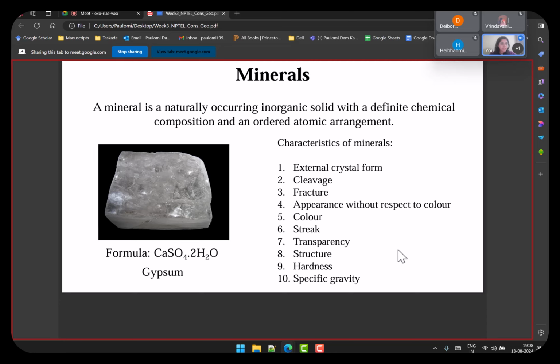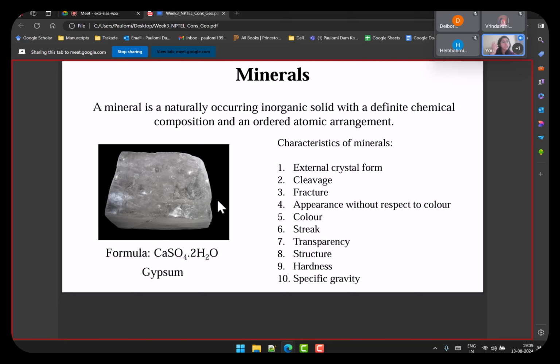A mineral is a naturally occurring inorganic solid. It's inorganic, it doesn't have any organic compound, it's all made up of chemicals. And it's a solid, not in the form of any water or gaseous component. It has a chemical composition which is very definite. For example, here in the image you see CaSO4, calcium sulfate. If it is calcium sulfate, it will be gypsum in its hydrated form. Whenever you say gypsum, you always know the chemical constituent of that mineral. And not only does it have a definite chemical composition, it also has a very structured atomic arrangement.